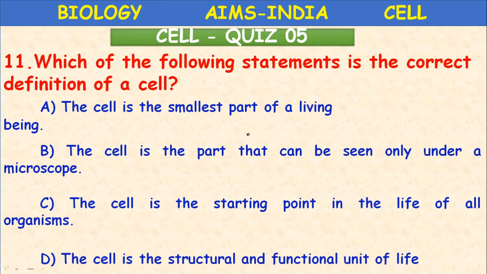The cell is the structural and functional unit of life. So you have to consider cell theory and the definition of the cell. The answer is D, the structural and functional unit of all living organisms, or the structural and functional unit of life.